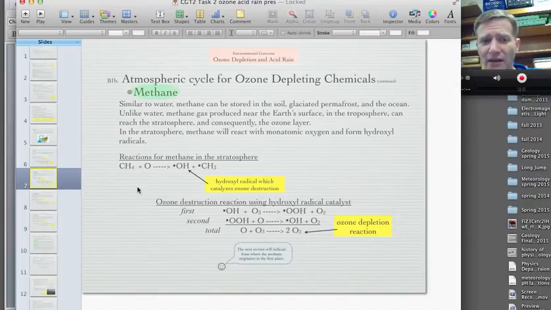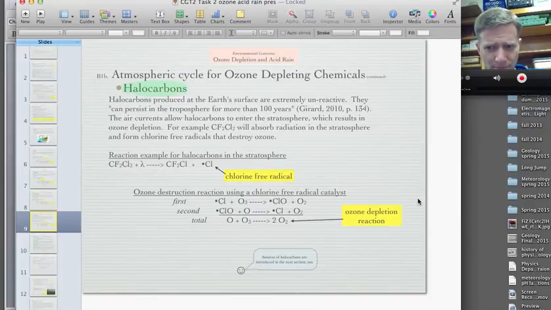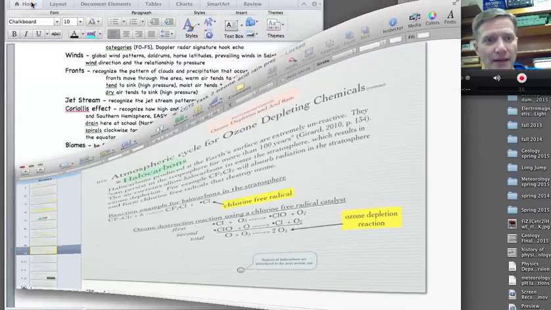Methane can also accelerate that depletion of the ozone. Car exhaust can also make acid rain, but it can also contribute to ozone depletion. And the final one is that some fluorine or chlorine can also accelerate or catalyze that depletion of the ozone.